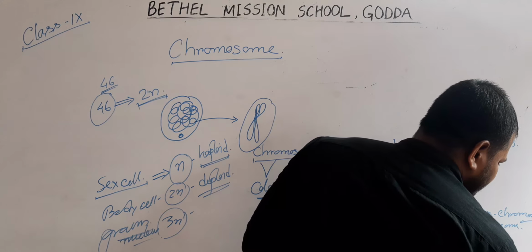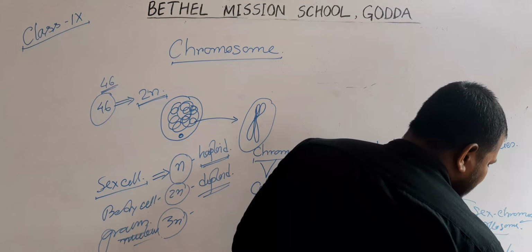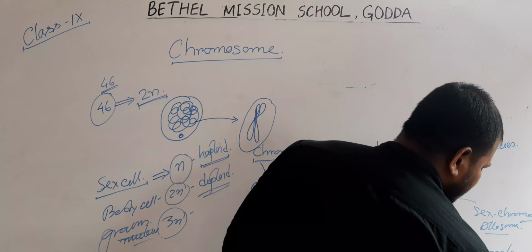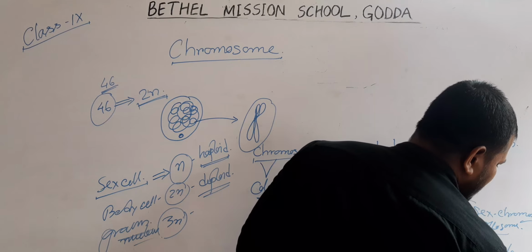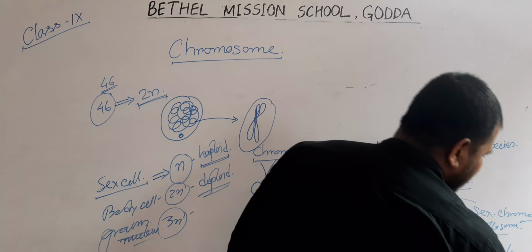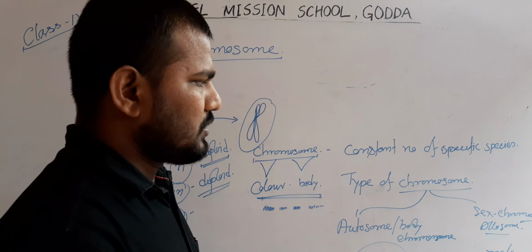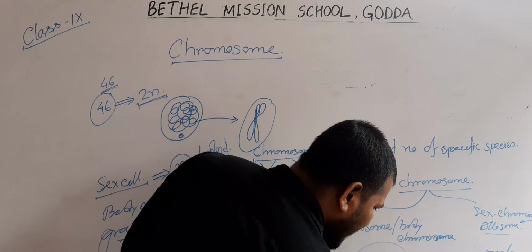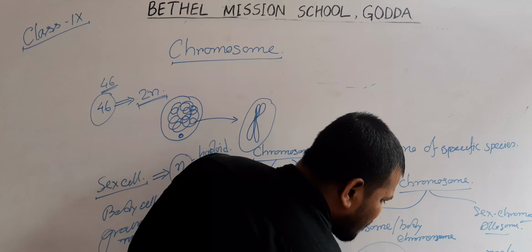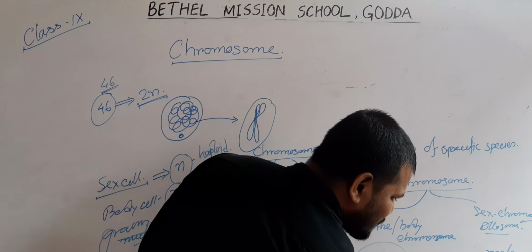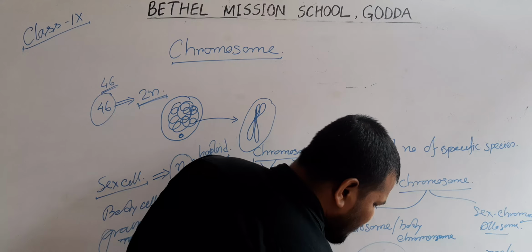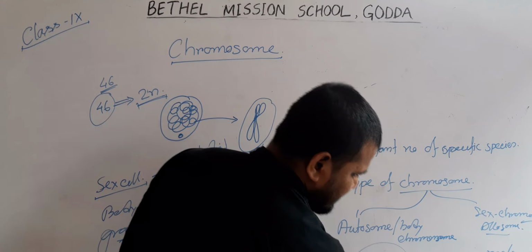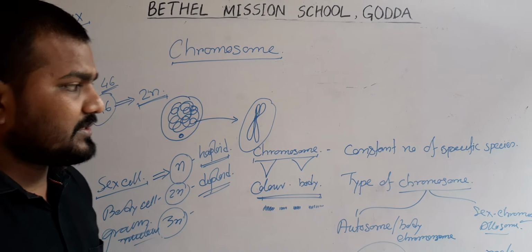In male, that is X and Y, and in female, that is X and X. So the chromosomal symbol in the case of male will be 44A plus XY, and in the case of female, 44A plus XX, in human beings.